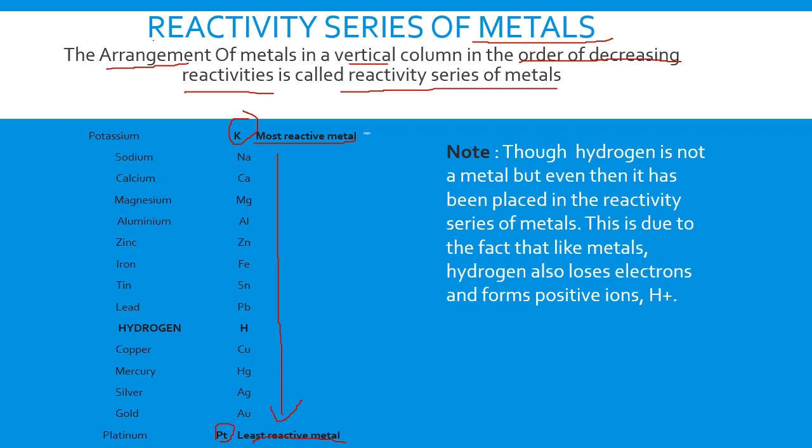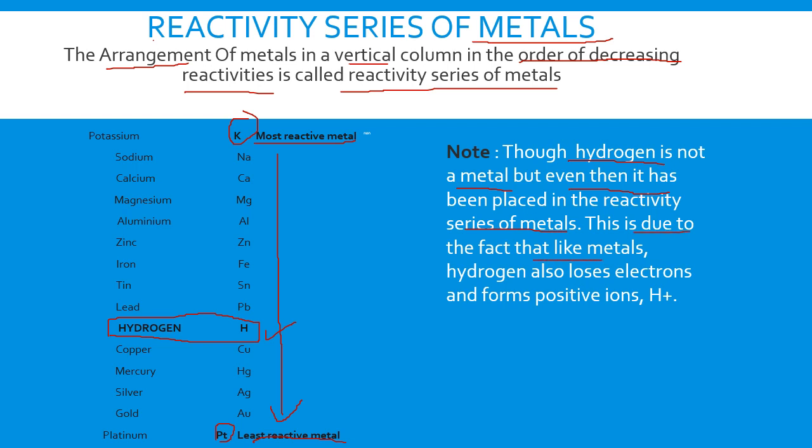Now children, you can see we are talking about the reactivity series of metals. But here you can see hydrogen. And you know what hydrogen is? Yes, hydrogen is a non-metal. So when we are talking about the reactivity series of metals, why has hydrogen, a non-metal, been placed in this series? Let us discuss this. Though hydrogen is not a metal, even then it has been placed in the reactivity series of metals. This is